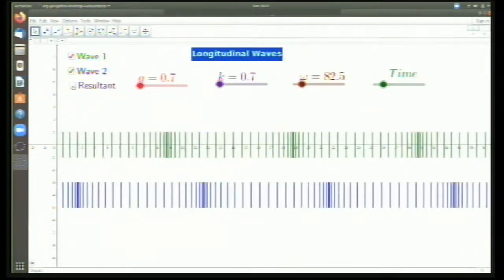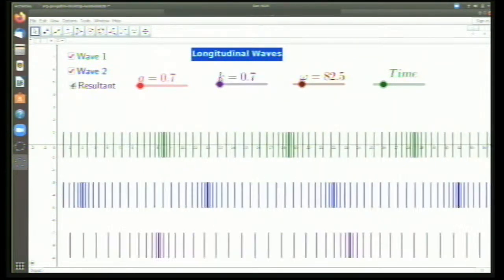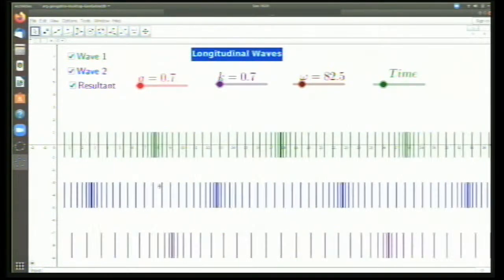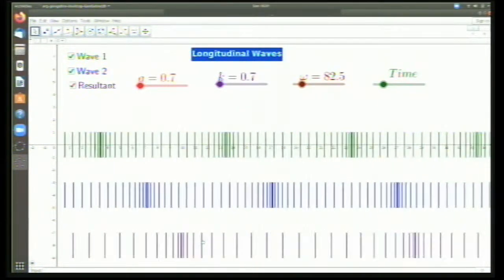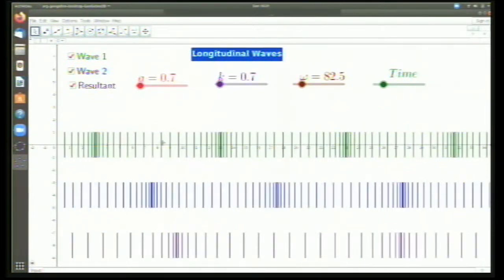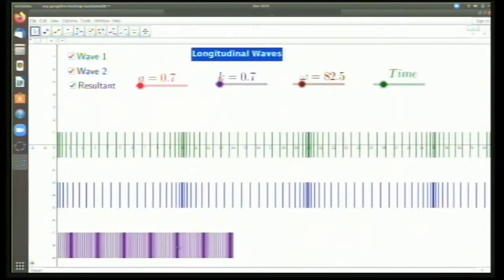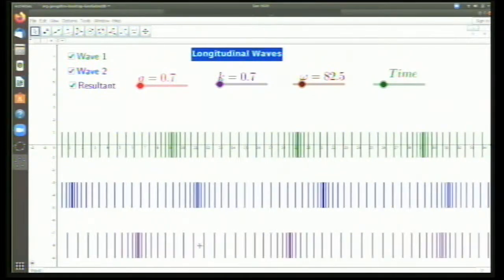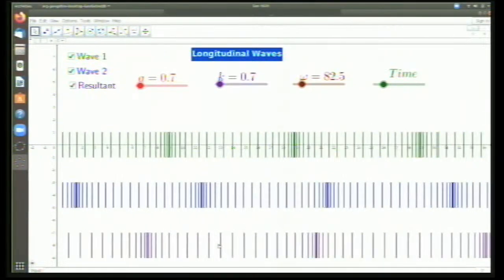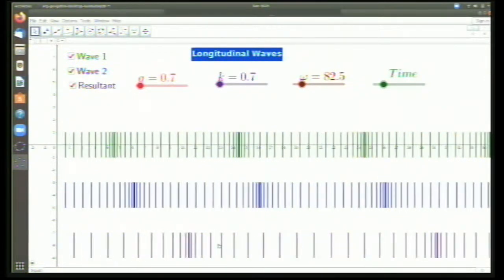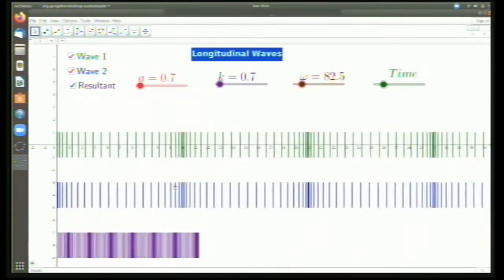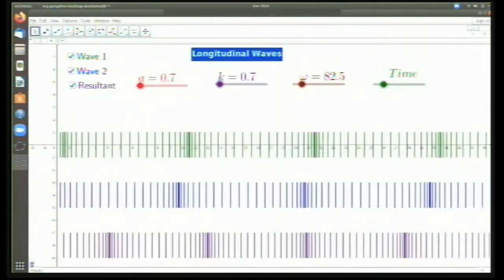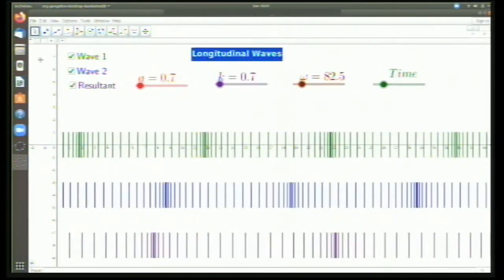Now, what will happen for the standing wave? Standing wave is a beautiful thing to look at. When these two waves are added together, you get the standing wave. Curiously, it compresses a lot and then expands a lot and again compresses a lot and stays there. So this is one example of waves that we can explore.